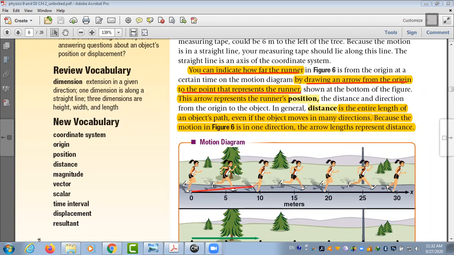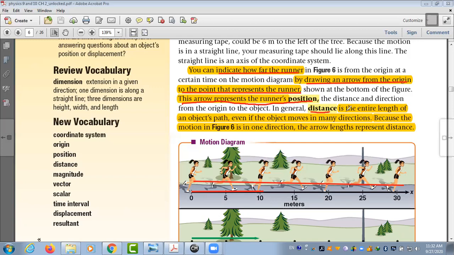If he stops here, this represents his position. If he continues to move, you can make an arrow to the new position. This arrow represents the runner's position.